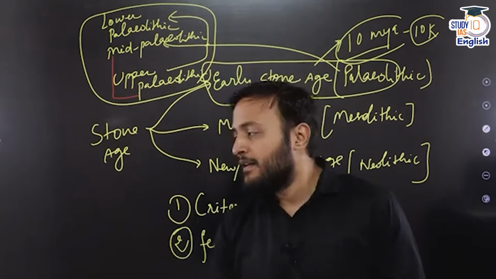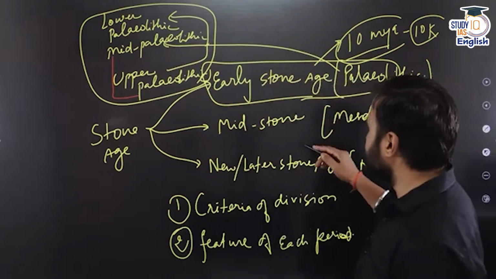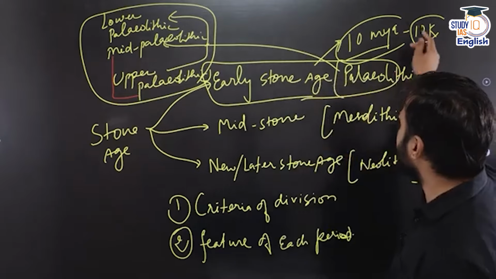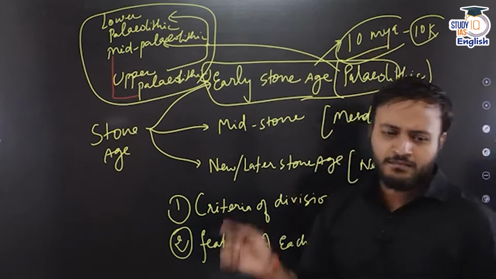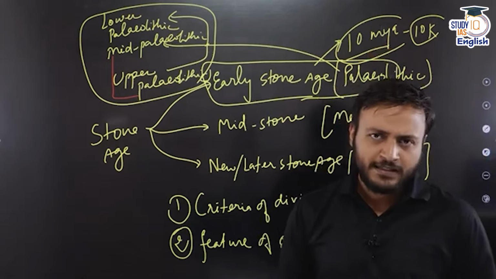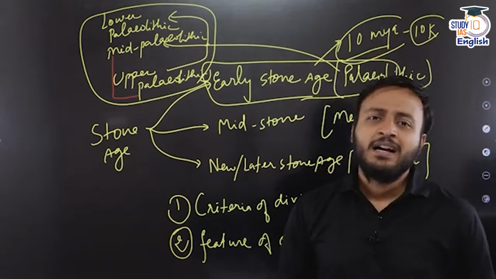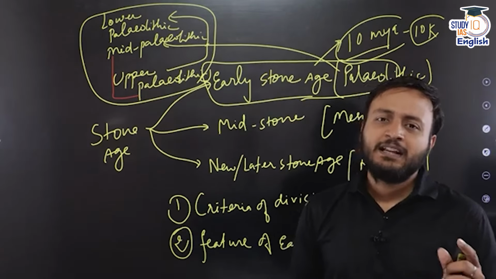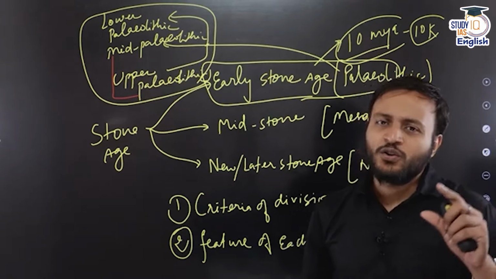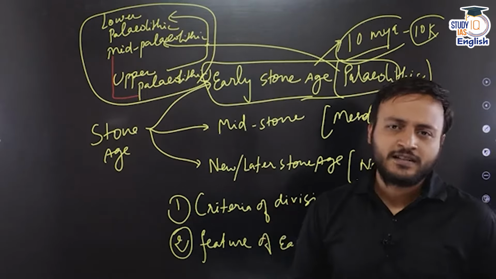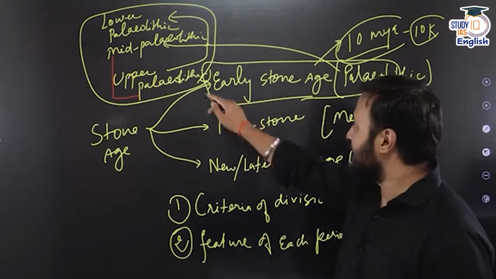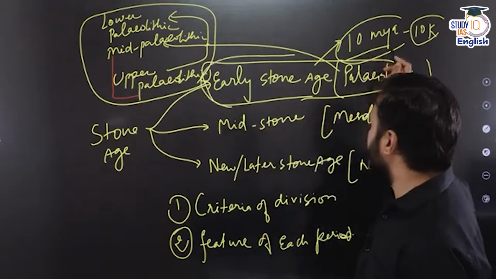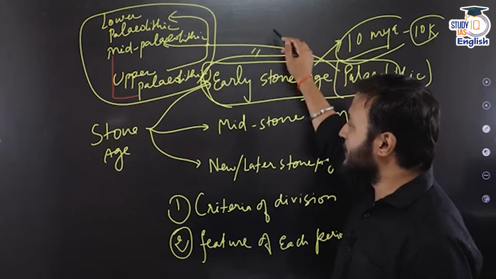Okay, everyone. Now, if we go further, approximately 10 million or 5 million to 10,000 years ago can be a range. R.S. Sharma ascribes the date 5 million years ago to 10,000 years ago to the early Stone Age.